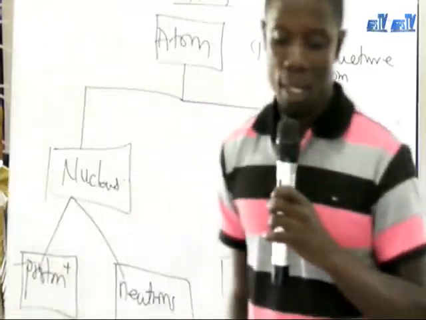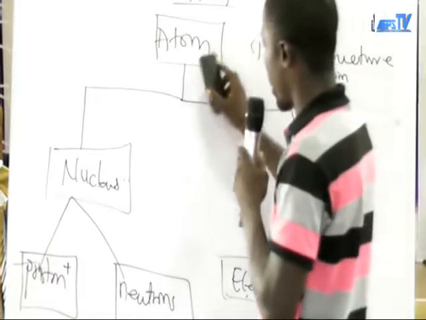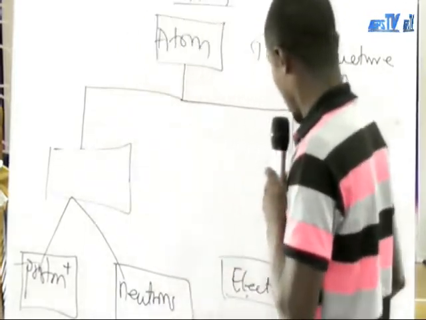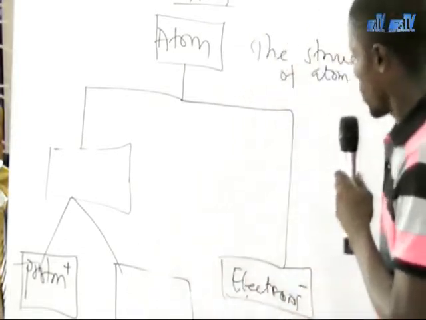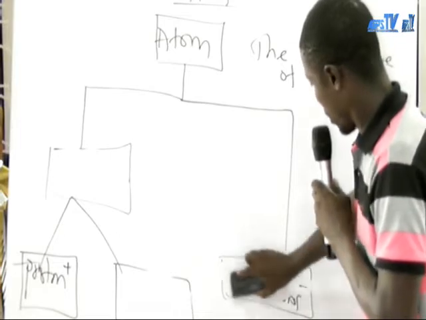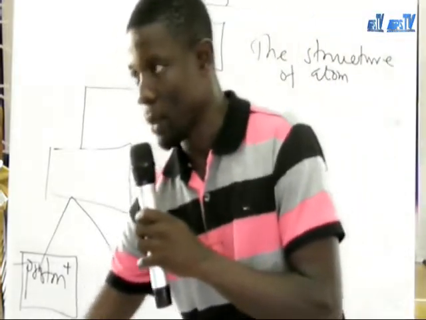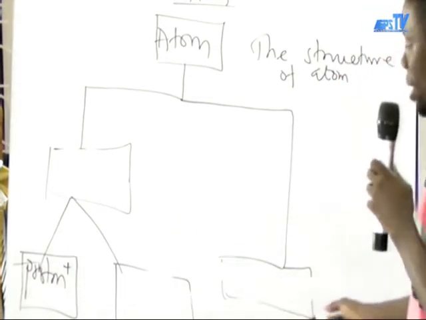So in your exams, they can just draw this one for you. They will just write the atom here. They can clean this place, here too, and here. So you have to take your time and read through and fill in the box.